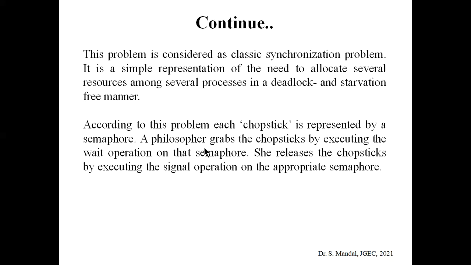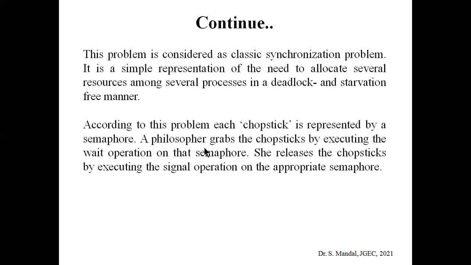Okay, so signal operation, we already know that it has been used for the exit purpose. So when a philosopher wants to release the chopsticks, he needs to execute the signal operation on the appropriate semaphore. Clear?